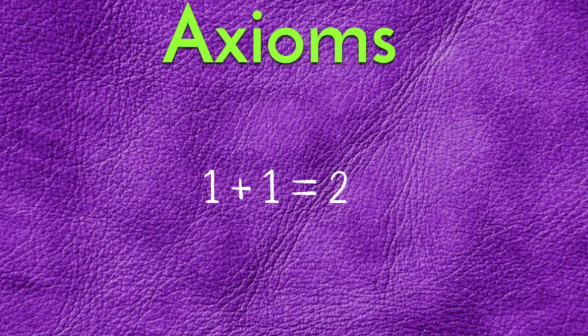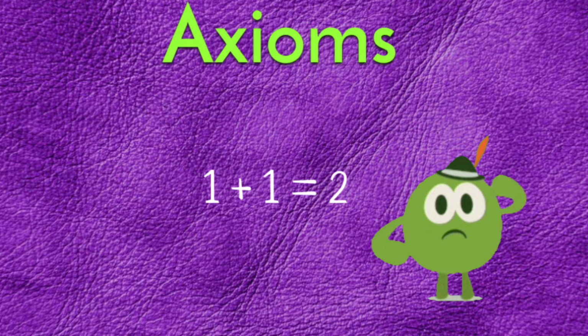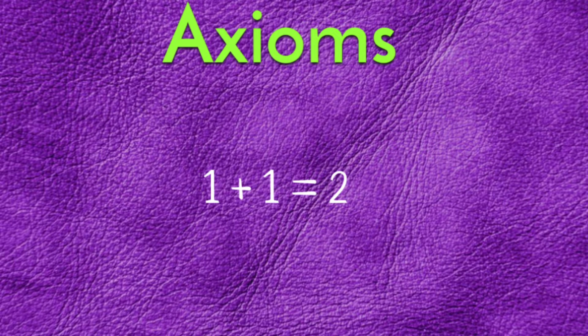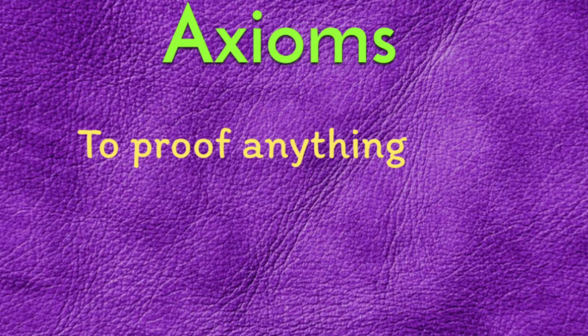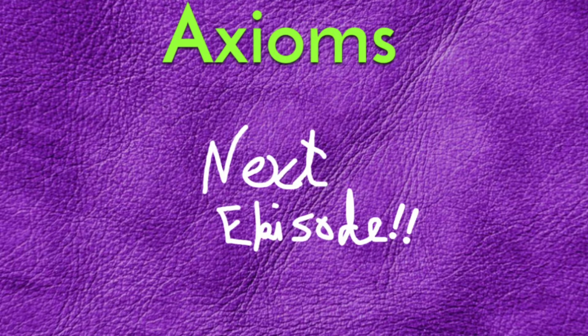If I say 1 plus 1 equals 2, then this is an axiom too, as how can you prove that 1 plus 1 equals 2? We don't have any proof for it. Or you can say they are the base of mathematics, they are the basics. Because if we want to prove anything, we need axioms. I repeat, to prove anything, we always need at least one axiom, about which I'll tell in the next episode.